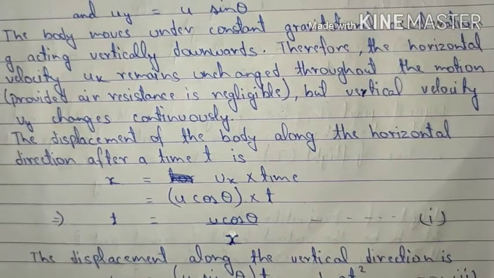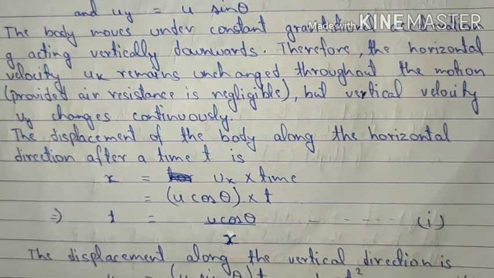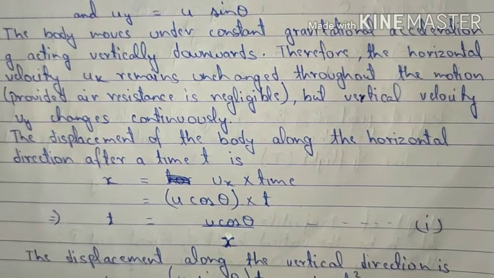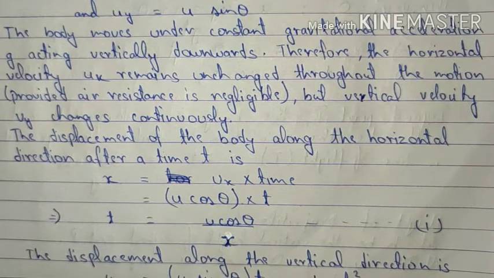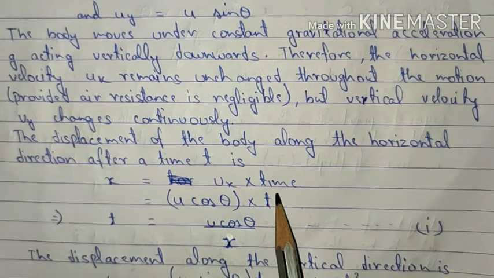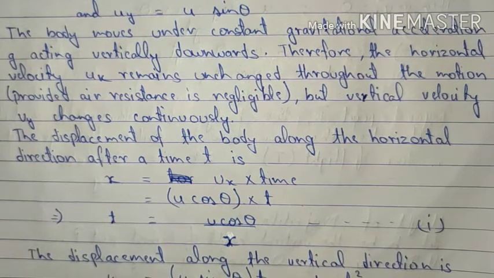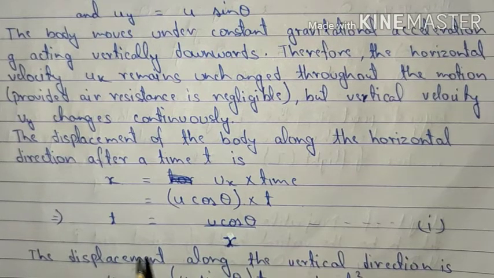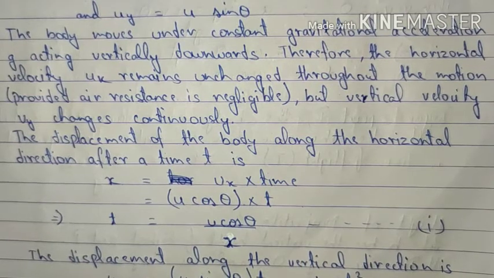So the displacement of the body along the horizontal direction after a time t is, we all know that displacement is given as velocity into time. So the displacement along the horizontal direction, with respect to the horizontal velocity, will be x is equal to ux into time, which can be given as u cos theta into t, because ux was equal to u cos theta. From this equation we get the value of t is equal to x upon u cos theta.